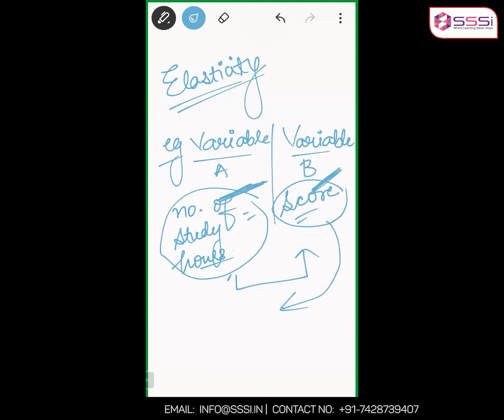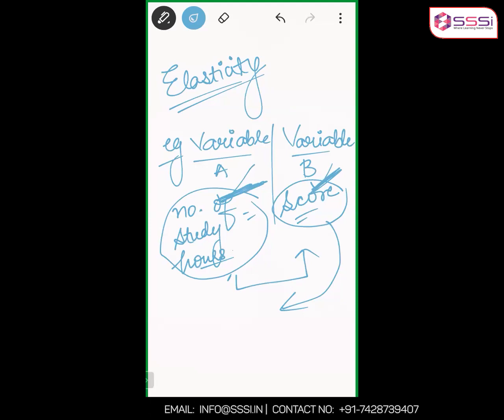As you increase or decrease your number of study hours, your score changes. But by what magnitude is the score changing when, let's say, you increase your study hours by 1 hour per day? That will be the elasticity of score.